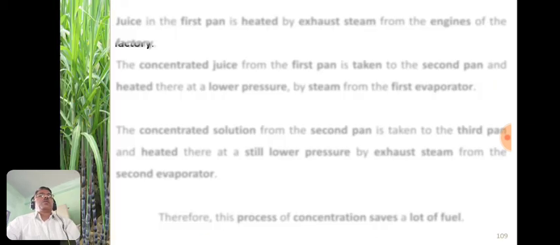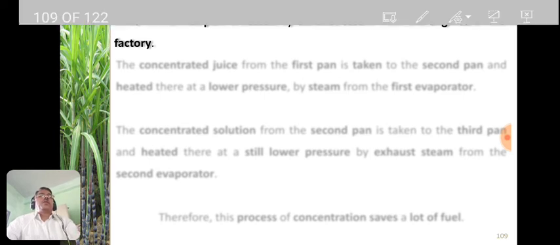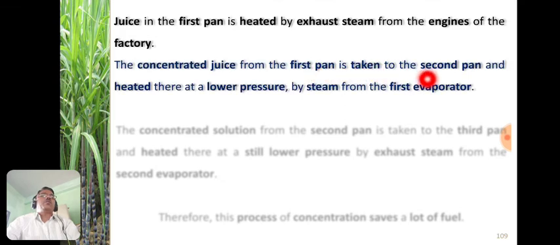Now here the juice in the first pan is heated by exhaust steam from the engine of the factory, and the concentrated juice from the first pan is taken into the second pan, and it is then heated there at lower pressure by the steam from the first evaporator.